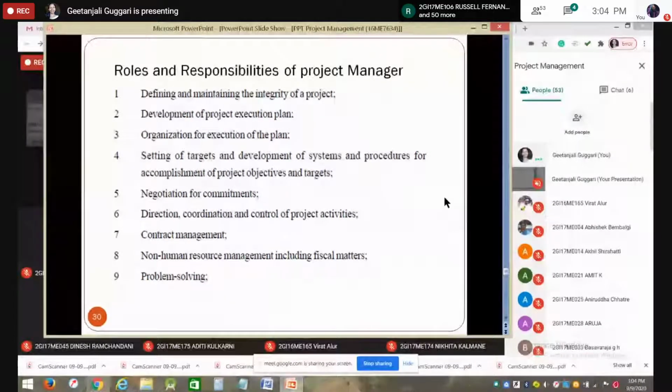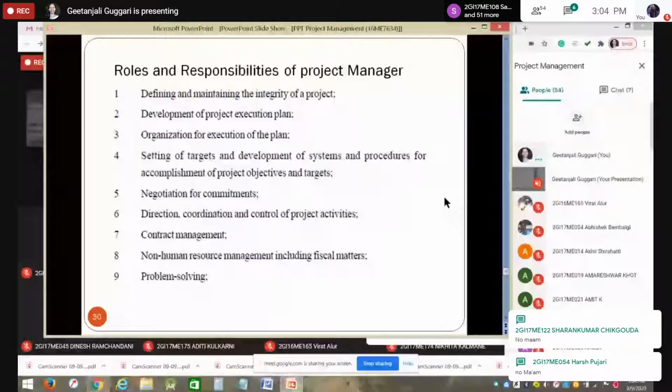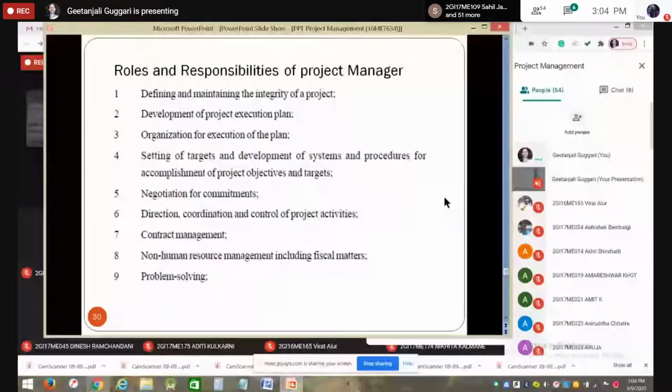Any doubts in this? Anything you need to add? Whatever the size of the project, you need to go through all these responsibilities. The owner will define and give you the project, that conception phase will be the administrative part.